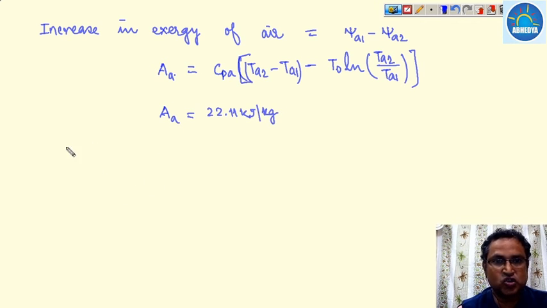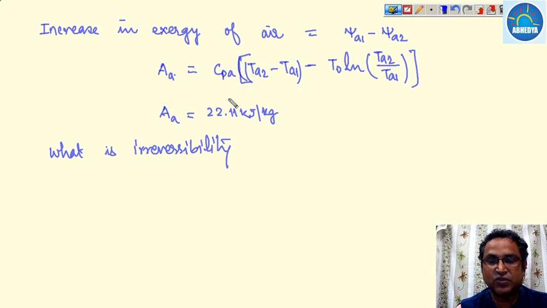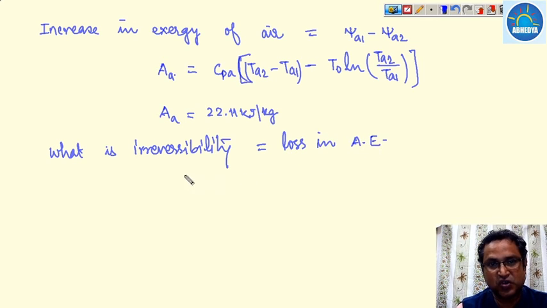Okay, so what is irreversibility? Irreversibility is nothing but the total loss in available energy. So I is equal to mg dot ag minus ma dot aa.